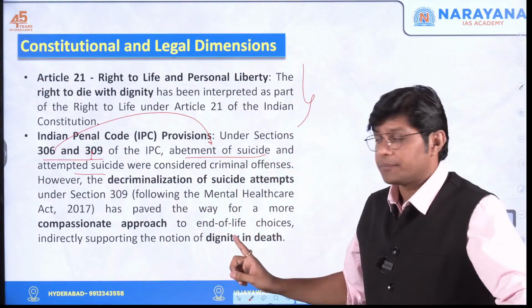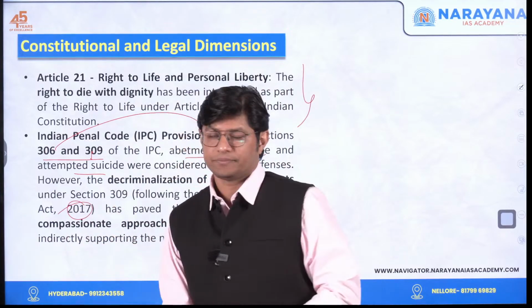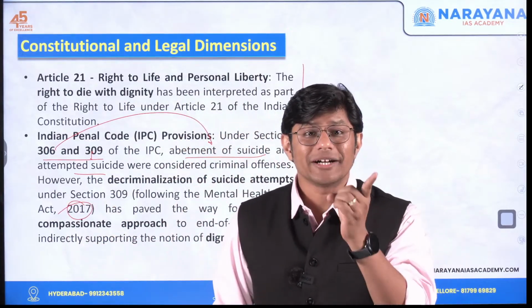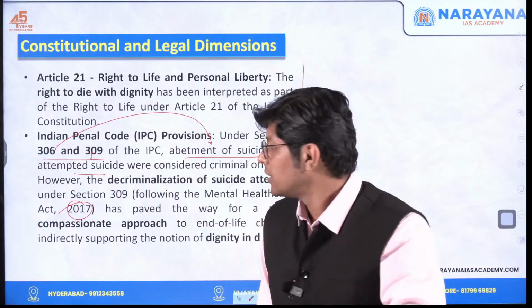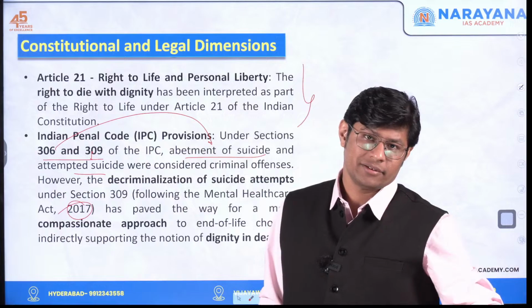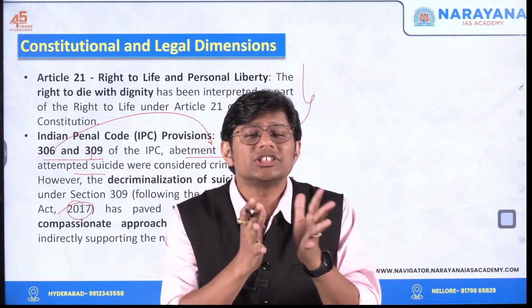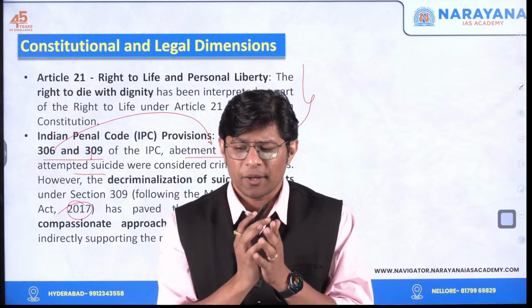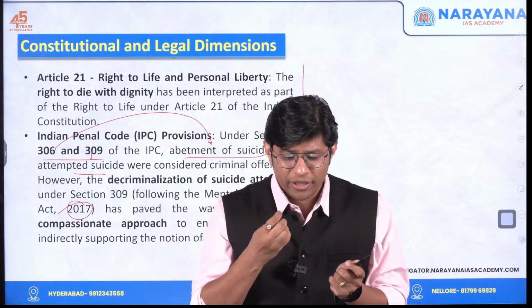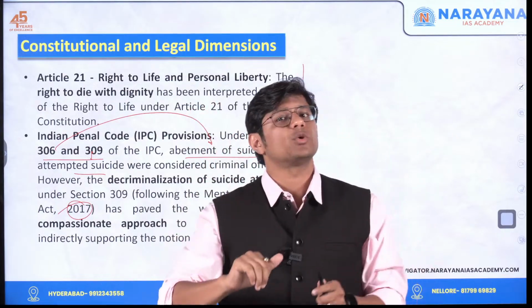Now here, in the year 2017, the Supreme Court decriminalized attempted suicide, that is Section 309, which means the Supreme Court has taken a compassionate approach. See, whenever a person ends his life, he is not doing it intentionally or willingly. He is not happy to end his own life.